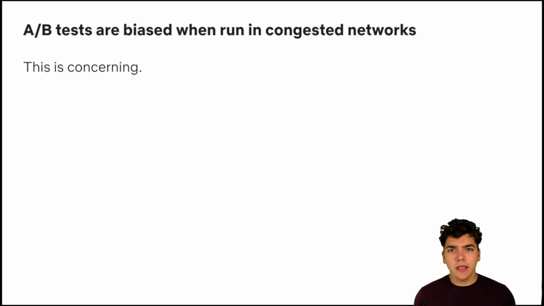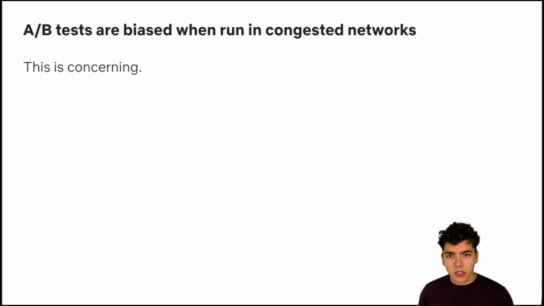And this should be really concerning. We make really important decisions based on the results of A/B tests all of the time. We make decisions about whether or not an algorithm works well, and whether or not it's worthwhile to invest time and money in deploying the algorithm, and maybe invest time and money in doing follow-up work on that algorithm. If we had made a choice based on this bitrate capping A/B test we just described, we might have been totally misled by this test and made poor decisions.